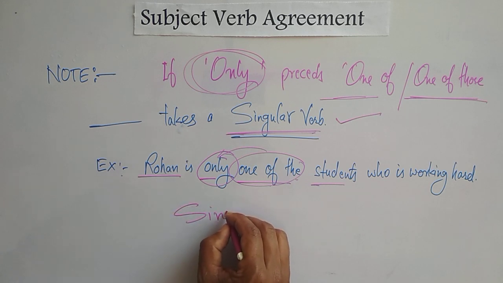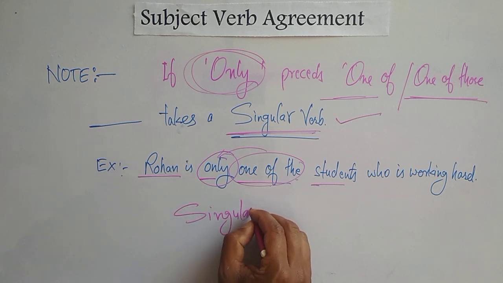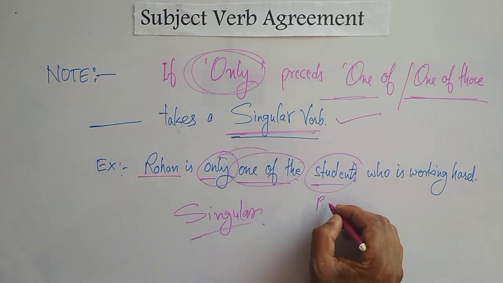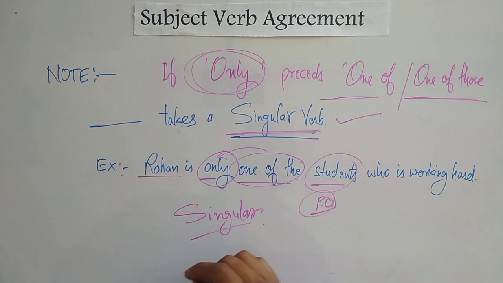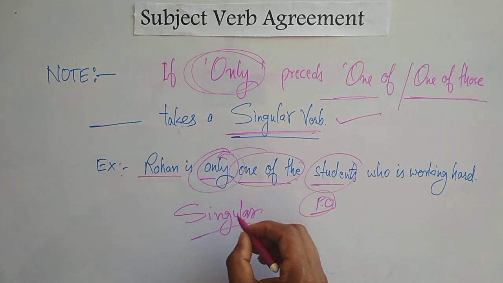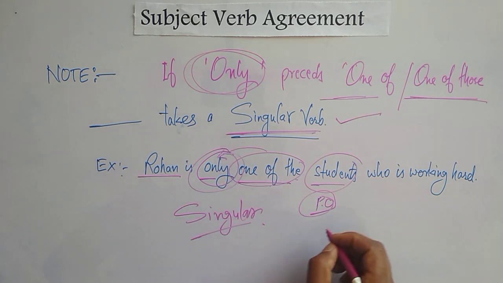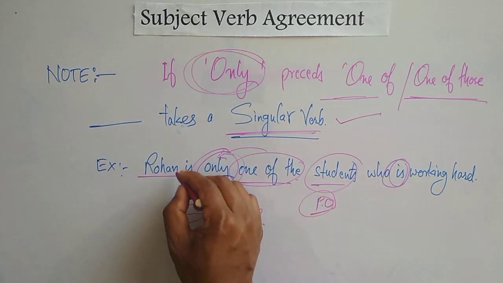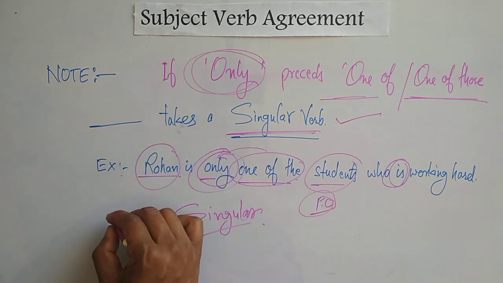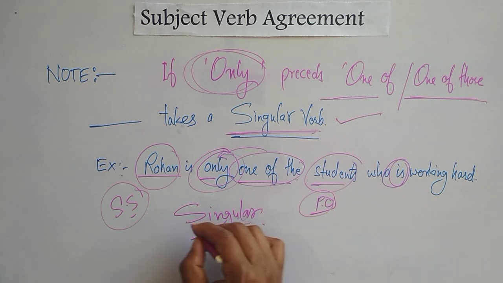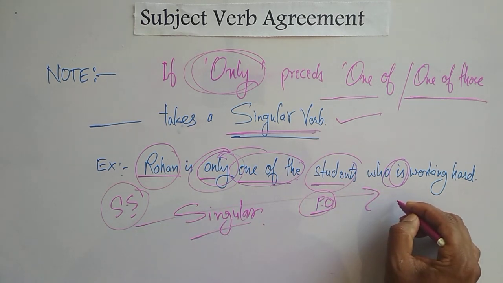Here students is a plural object, but according to the rule, one of the is preceded by only, so you have to use a singular verb. That's why we used the singular verb is. In the given sentence, the subject is considered to be Rohan, a singular subject, so with it we used the singular verb is.